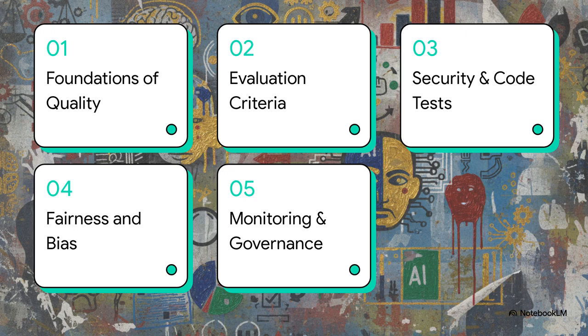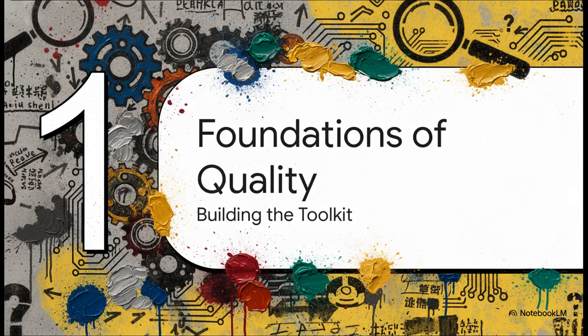Number 1, foundations of quality measurement. 2, criteria and evaluation methods. 3, security, sources, and code. 4, fairness and bias. And 5, monitoring and governance. Let's jump right into Section 1, foundations of AI quality measurement.